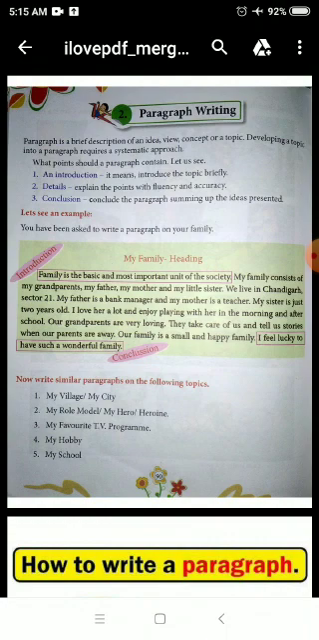Now, today we will learn about how to write a paragraph, which is lesson number 2, paragraph writing of Unit 7, Composition and Comprehension in your English 1 book. So, students, in this chapter, we will learn about writing a paragraph.